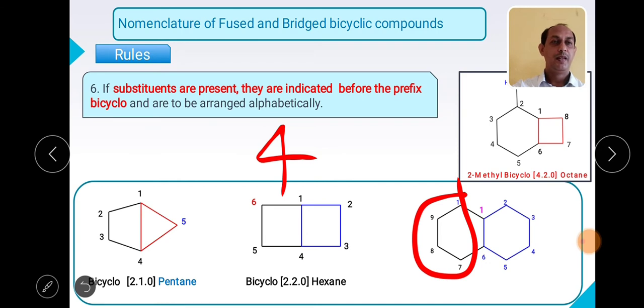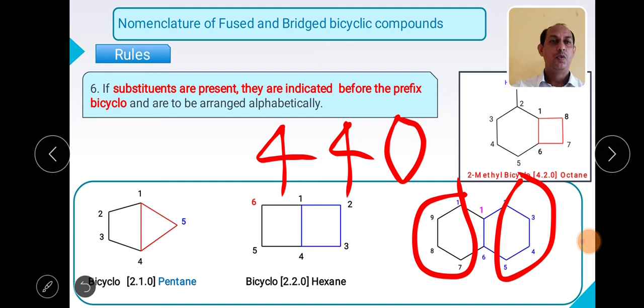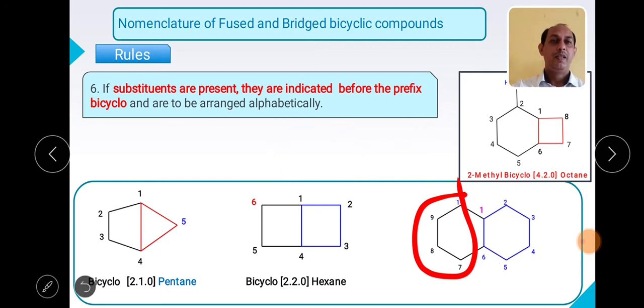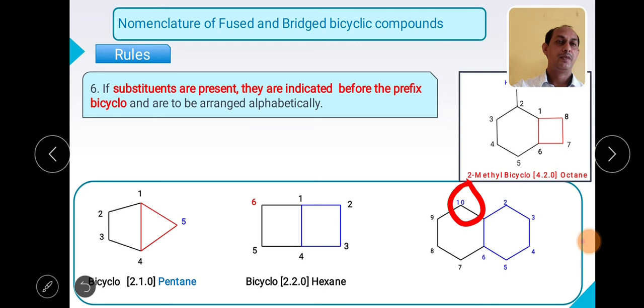In this particular part again, how many? 4. And in between the 1 number and 6 number, see, this is again a fused system. So no carbon atom in between the common carbon atoms. So what should be there? 0. Okay. Then I will see how many carbon atoms are present in the ring. I can see 10 is the highest number of carbon atoms. Okay. So what will you name it?